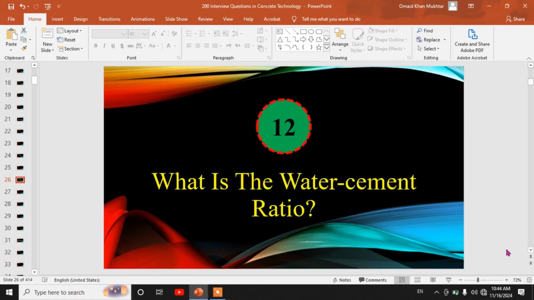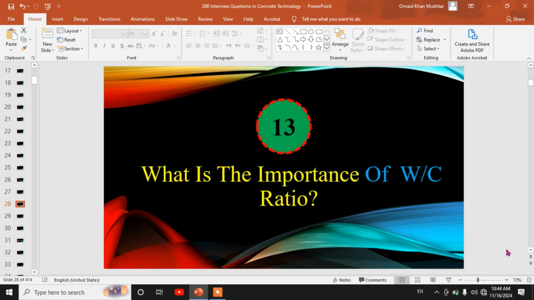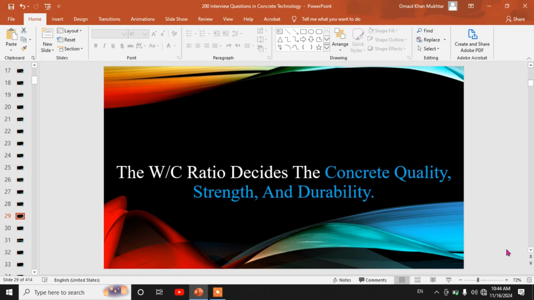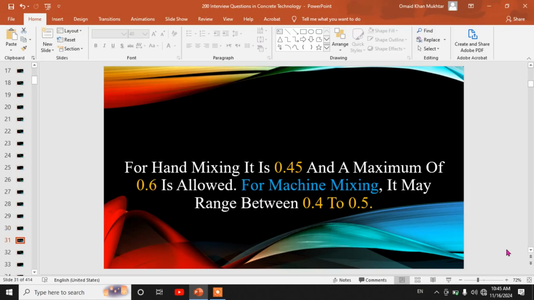Twelfth, what is the water to cement ratio? The water to cement ratio by weight refers to the water cement ratio. Thirteenth, what is the importance of water cement ratio? The water cement ratio decides the concrete quality, strength and durability. Fourteenth, what is the ideal water cement ratio for hand mixing? For hand mixing it is 0.45 and a maximum of 0.6 is allowed. For machine mixing it may range between 0.4 to 0.5.